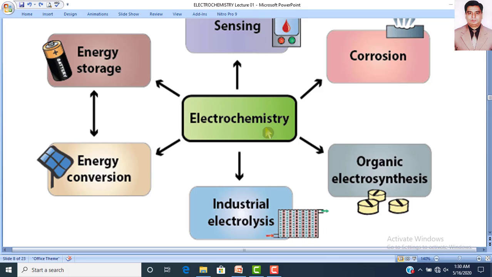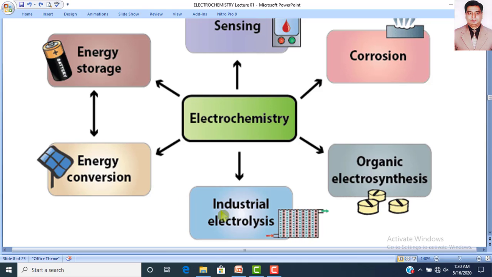electrochemistry. You just imagine, if we remove artificial jewelry in our lady's life, then what will happen? You can have an idea. Because artificial jewelry is being used nowadays almost in every country. And artificial jewelry is totally depending upon the electrochemistry.